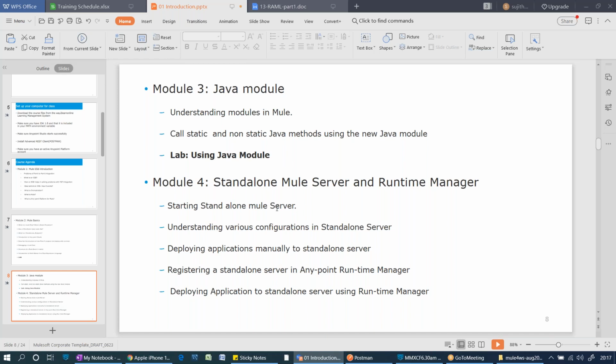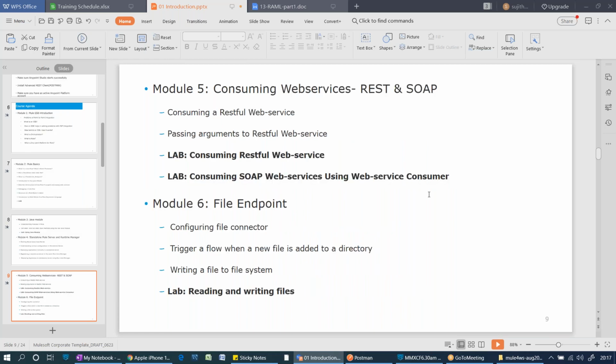So here we'll see in module 4 how to deploy our applications in a standalone by using Runtime Manager. Runtime Manager is nothing but a cloud. Okay. Of course, I'm going a little bit fast now because we're running out of time. Just quickly read these topics. What are the topics we are going to cover?